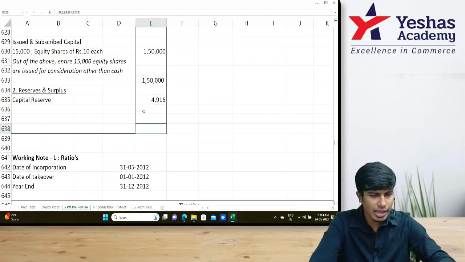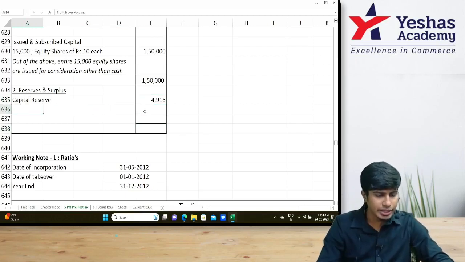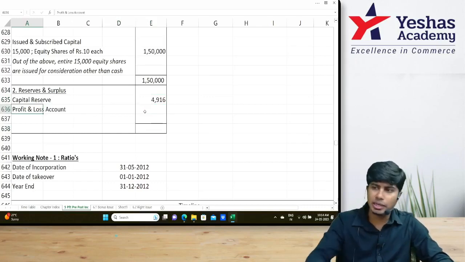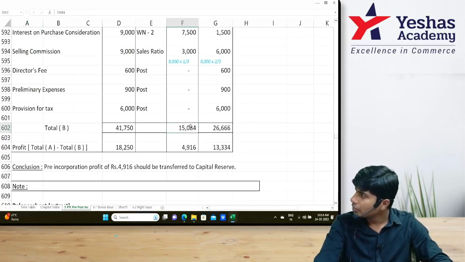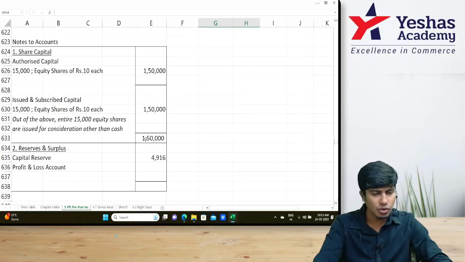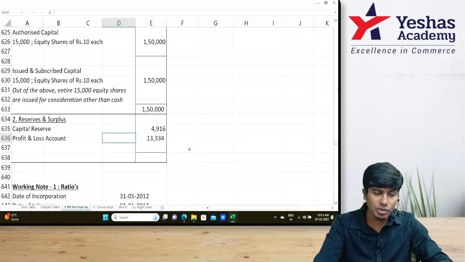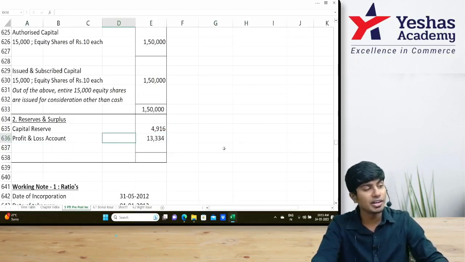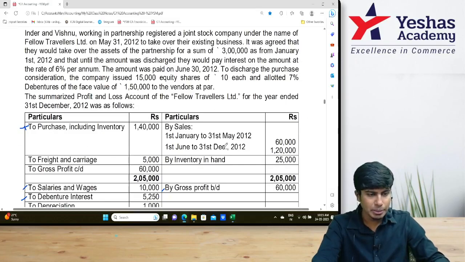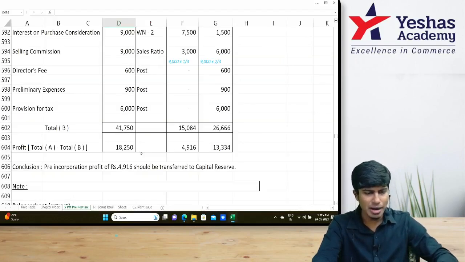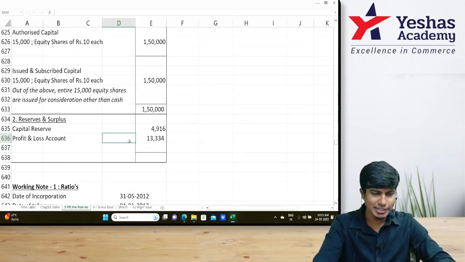Okay, now, then the profit. That profit will be written here. Some amount will be transferred to capital reserve, no? But how much amount will be transferred to P&L account? 13,334. Okay, so 13,334. Now this 13,334 we can write, and then from that we can deduct the dividend. But how much is the dividend? 10,000. Okay. So the balance is 3,334.